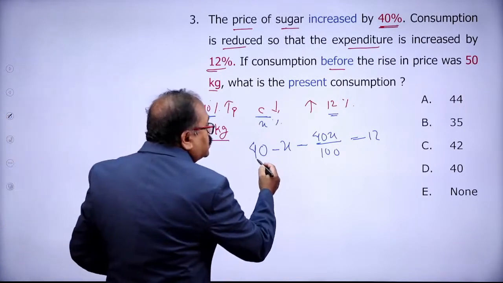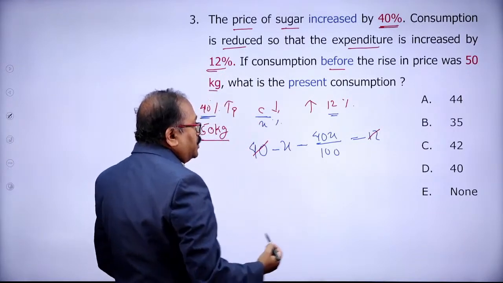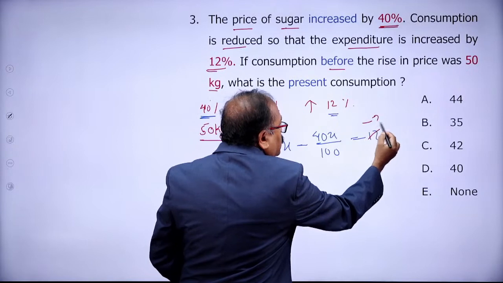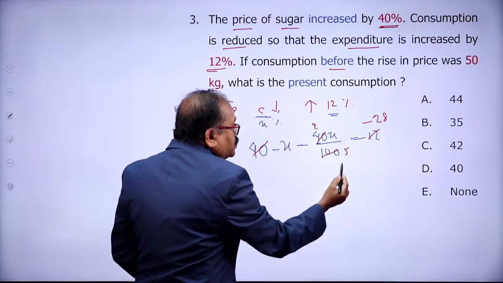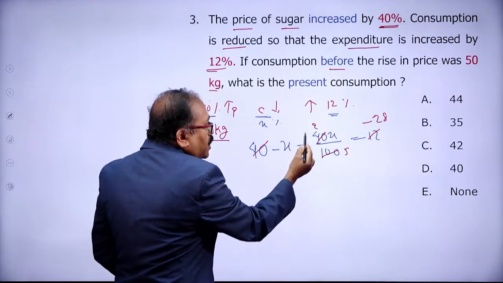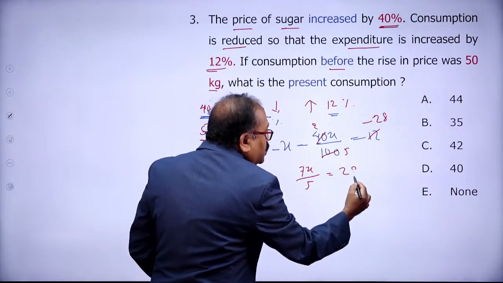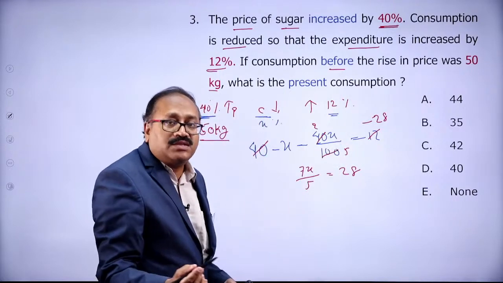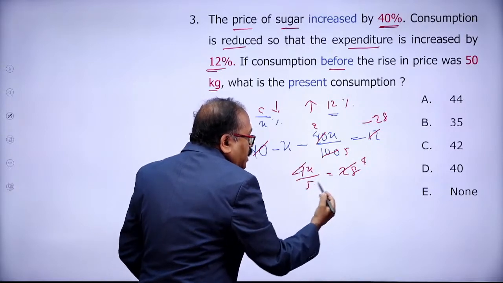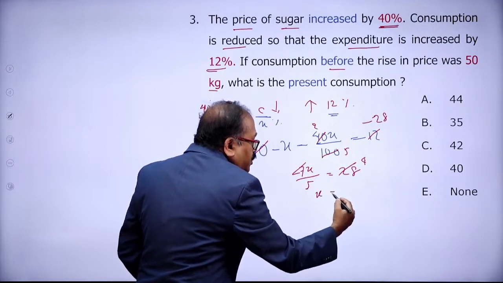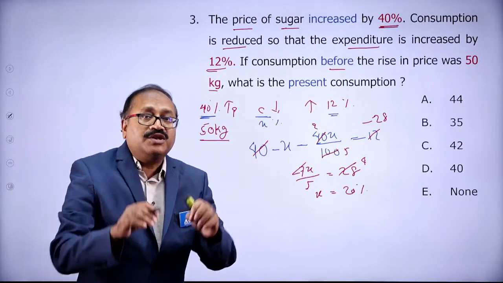So let's check the calculation part. Here the 40 goes to the other side, and it becomes minus 28. Now here, 22 times and 25 times, so 5x and 2x, I get 7x by 5 equal to 28, as the minus gets cancelled. Then with 7 cancelled, this is 4 times, and x is equal to 5 into 4, 20%. That means the consumption is reduced by 20%.